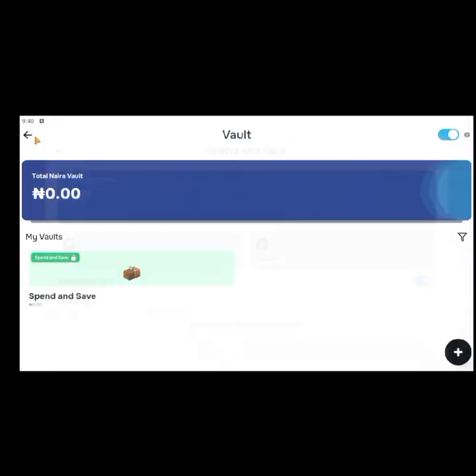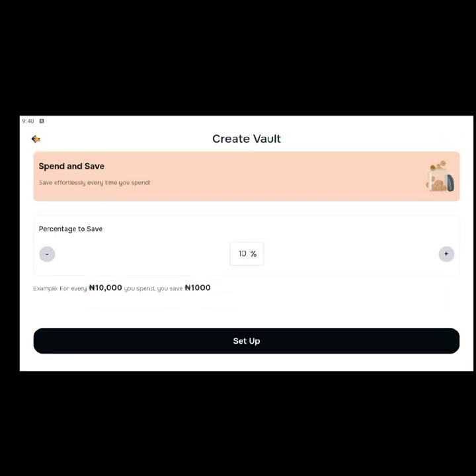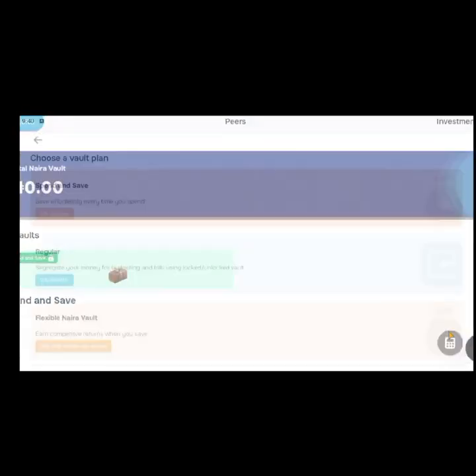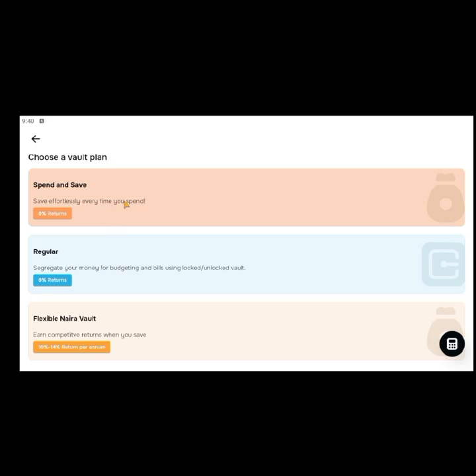Okay, so this is actually a vault. We've created a vault like that. So you come to wealth, now that you have created the vault, you'll be seeing the vault you already have. You can create a new vault. Basically, the one I want to show us is not even this spend and save, though this is also very good. Though you won't be getting any profit or return on the spend and save because they are making life easier for you. So come to plus, then I've shown us how this works.